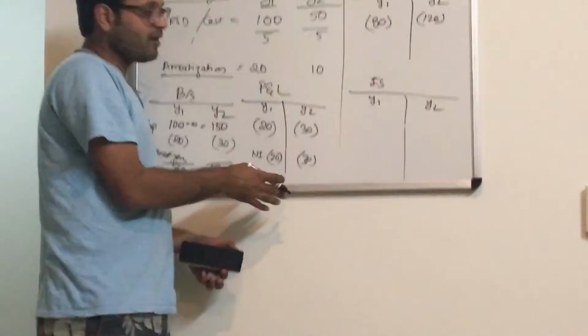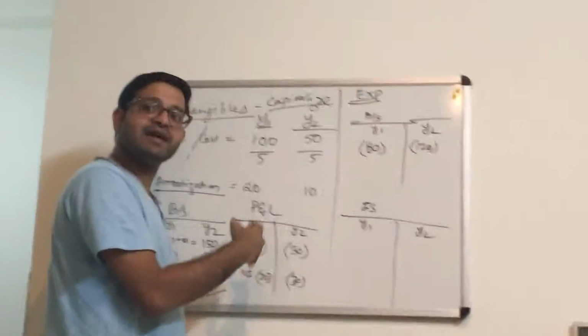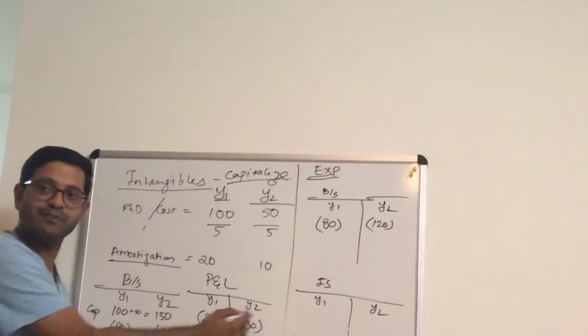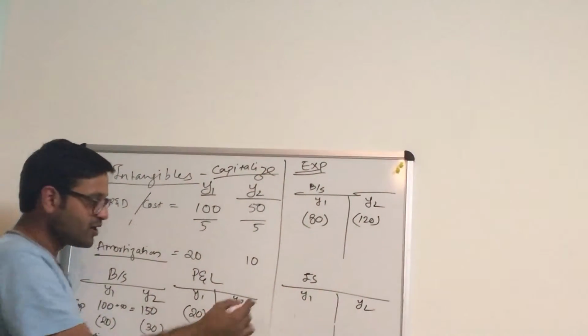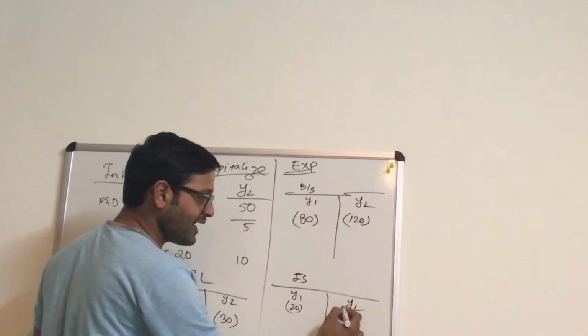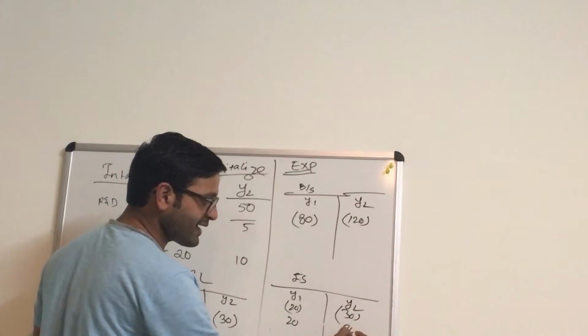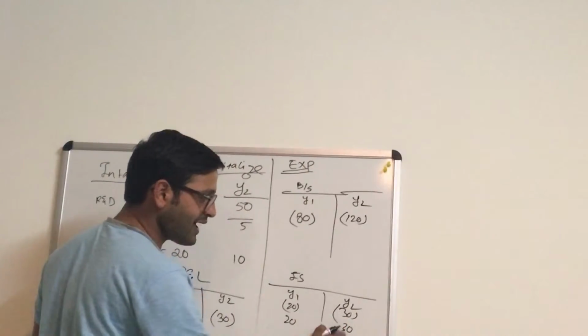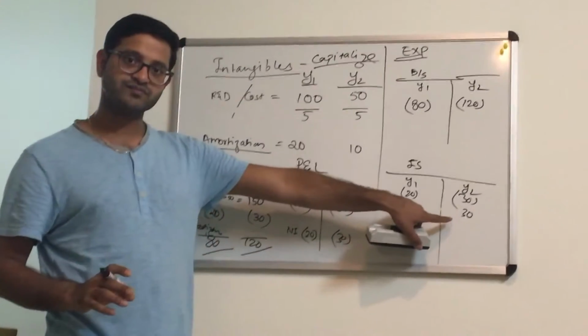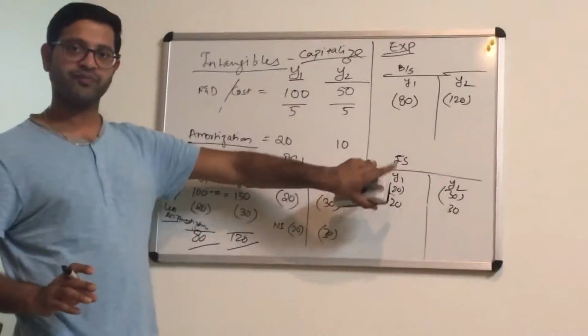Now when I'm preparing a change, what will I say? First, remove this impact from the number. So whatever was my net income, minus 20 and minus 30, I'll say remove this impact, so that I can calculate what is going to be my impact. This is clear, sir? Yes, absolutely. Bringing it back to zero, right?